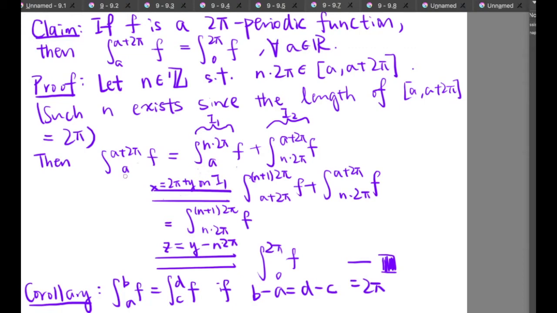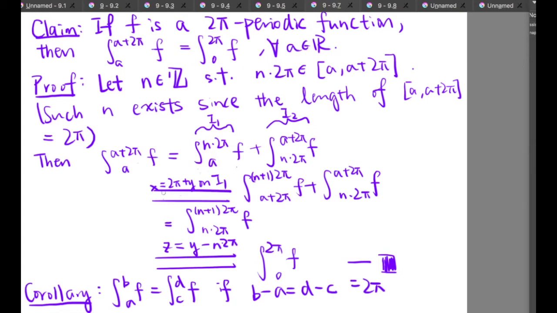The integral from a up to a plus 2 pi can be split into two parts. The first part is a up to n times 2 pi, and the second part is from n times 2 pi up to a plus 2 pi. And we call this integral I1 and the second integral I2.